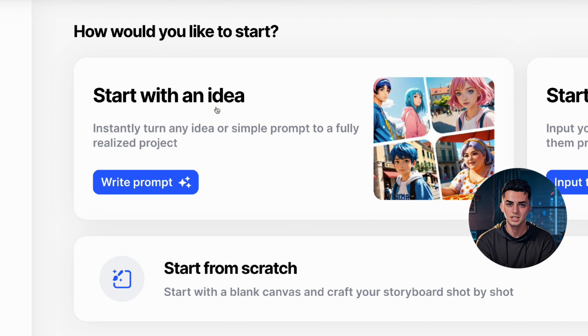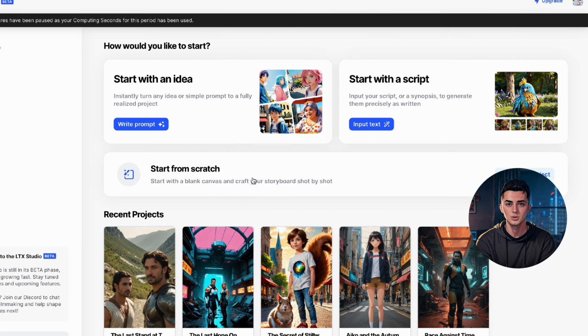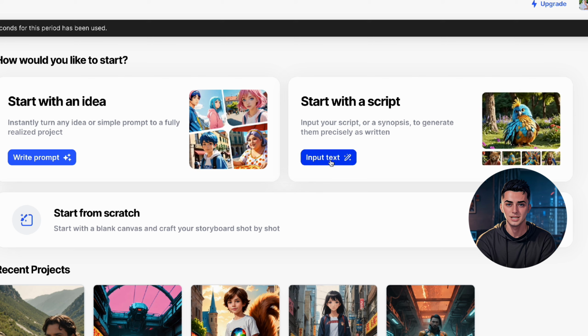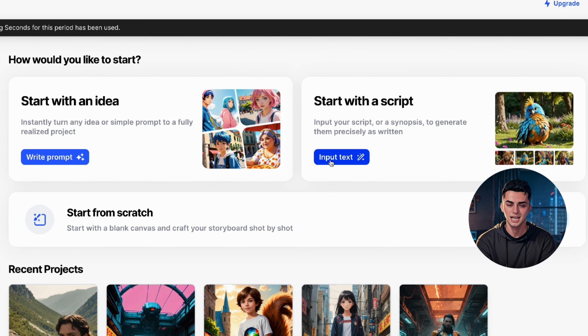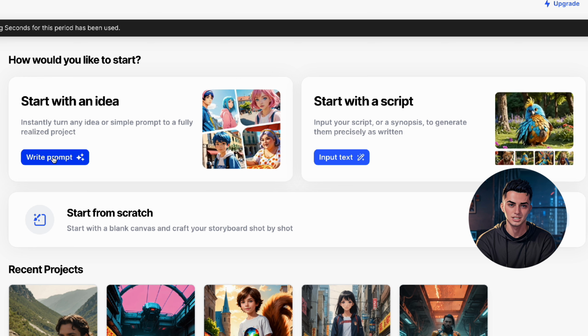Now, what we can do here is create a story from a prompt, or we can visualize our concept. If you already have a story and a script, you can paste it in here and it'll recreate it exactly as you want. But now, let's just start with a prompt here. You can write out your idea, but let me use ChatGPT to write a story for us.